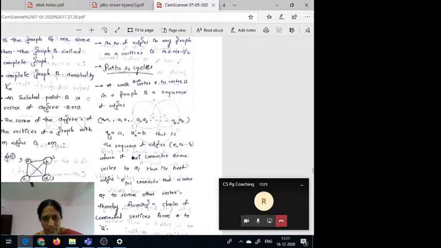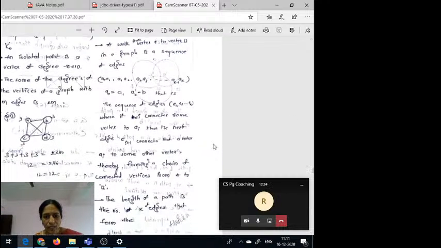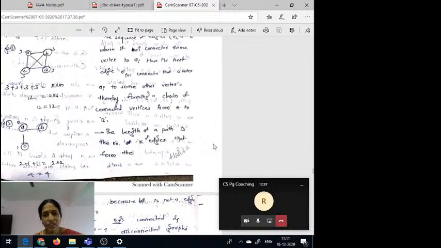For example, this is nothing but A and this is nothing but B. So how to connect these vertices A to B through some chain of edges. These chains of edges are called a path, or simply a walk. The length of a path is nothing but the number of edges. That means that path contains how many number of edges, that is nothing but the length of the path.